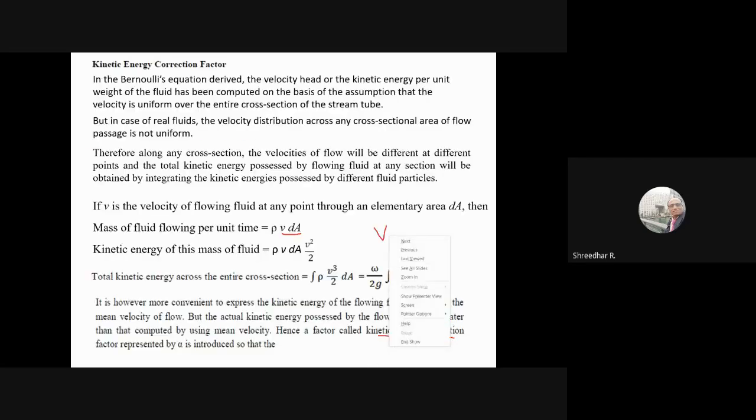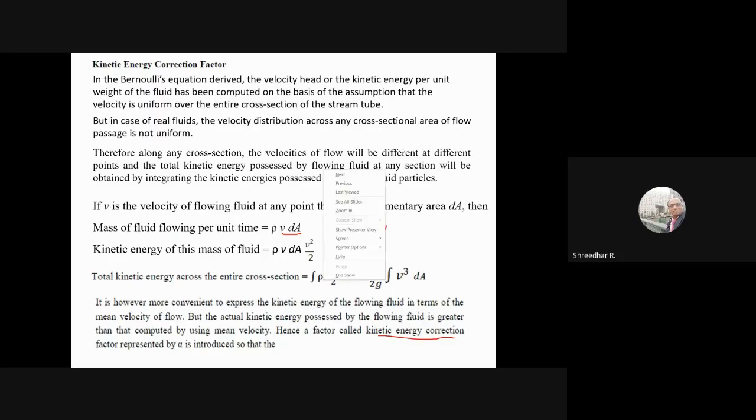So when you try to apply the same equation, when you take capital V, you have to take omega by 2g into V cube. Then multiply by the area, instead of dA we took the area. These all terms remain the same, but we applied a correction factor.